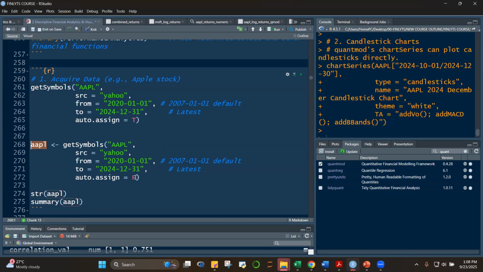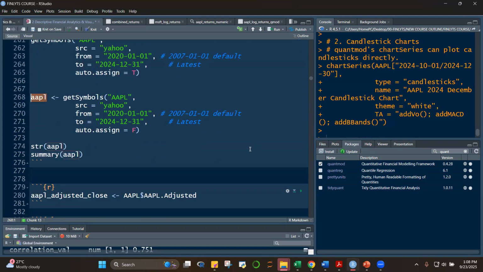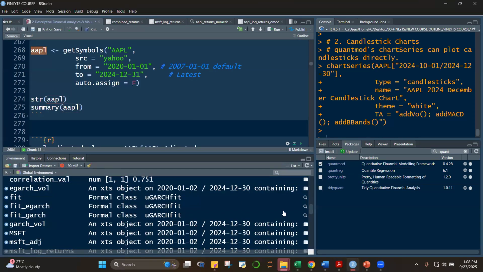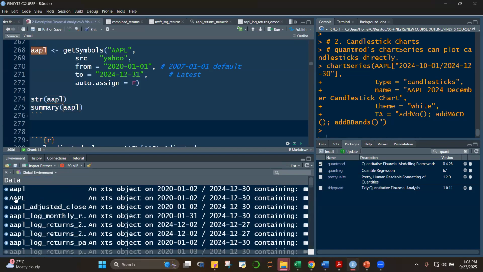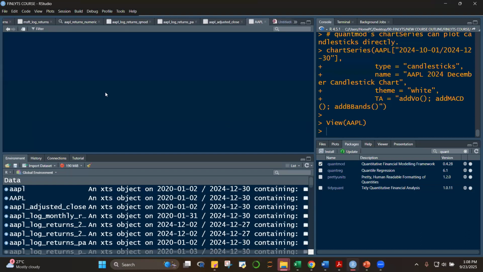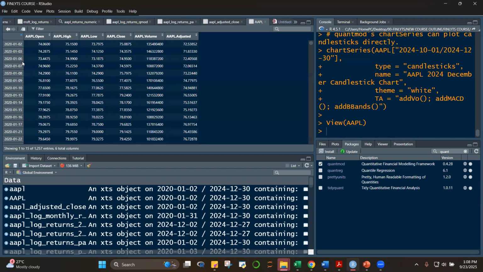And then, class, we have to put here auto.assign equal to FALSE because we're assigning a name to the object. Okay, so the result, the Apple object, is an extensible time series object. An extensible time series object, as we learned, is a special type of data frame, a special type of data, because the index is not the counting numbers, but it's the date.